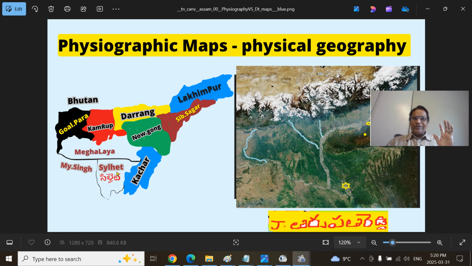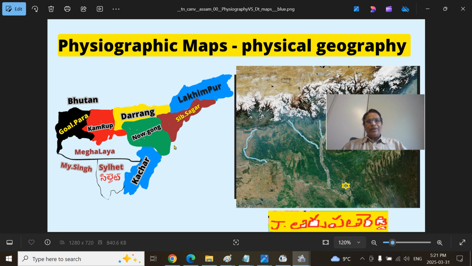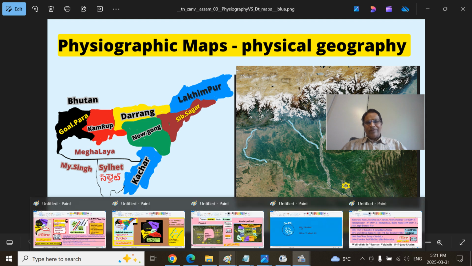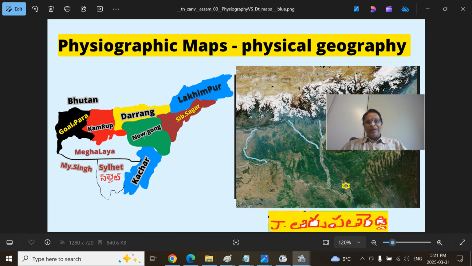It also had the Karimganj region, which was historically part of the Sylhet district, the Srihatta district. That was part of Assam. That is the broader 7 or so districts of Assam, and we are talking about the Goalpara district.